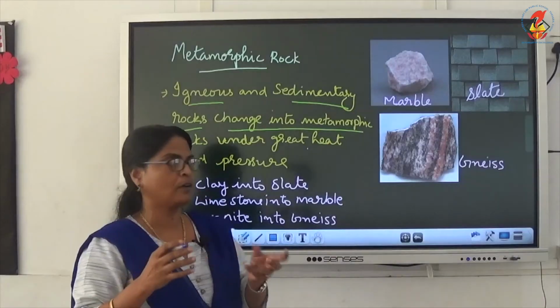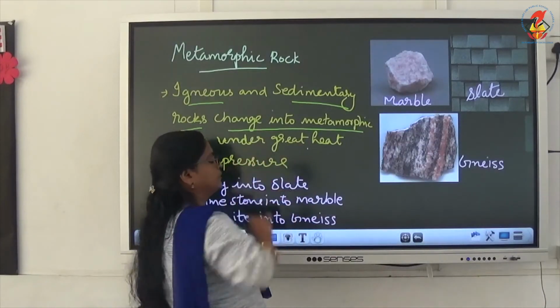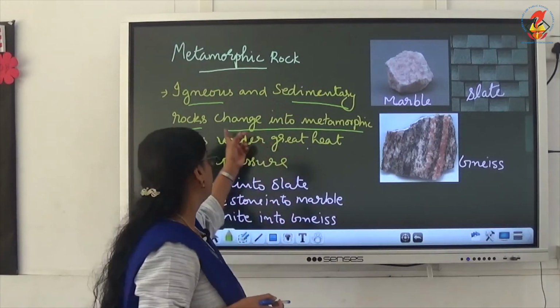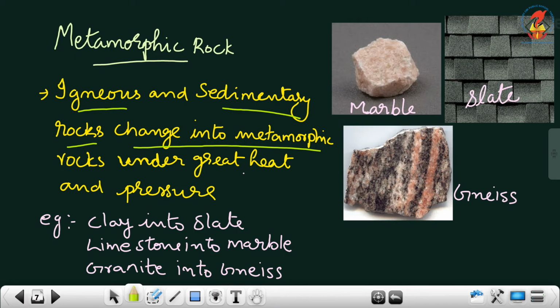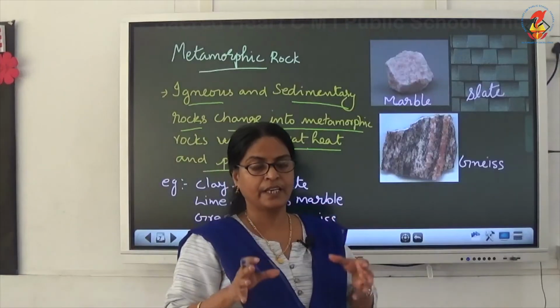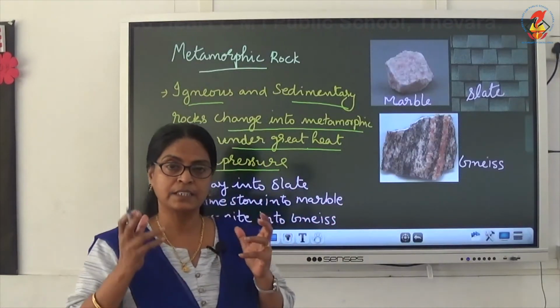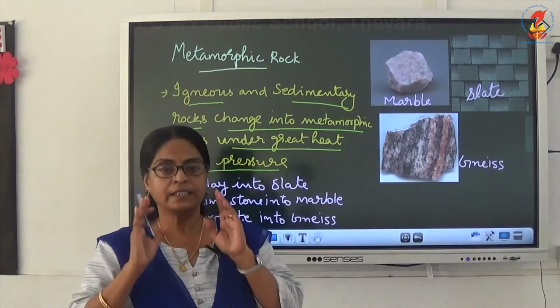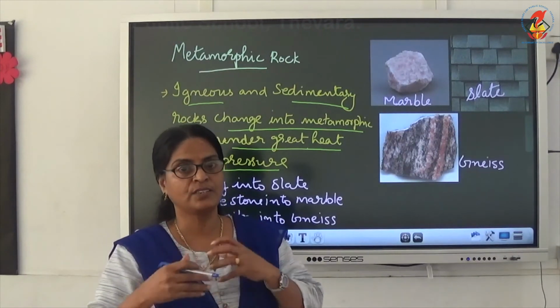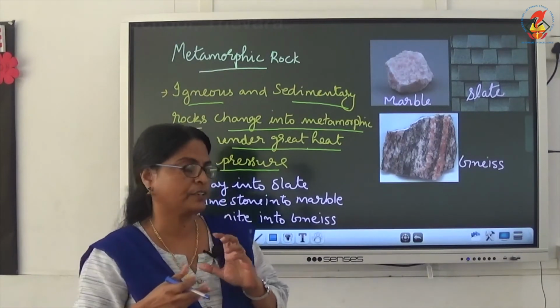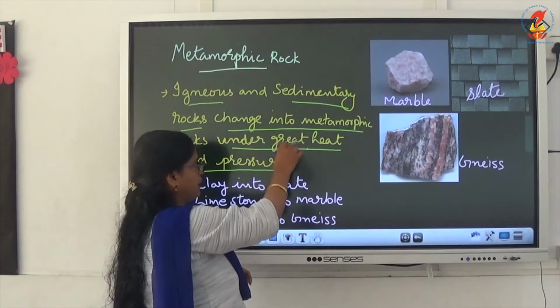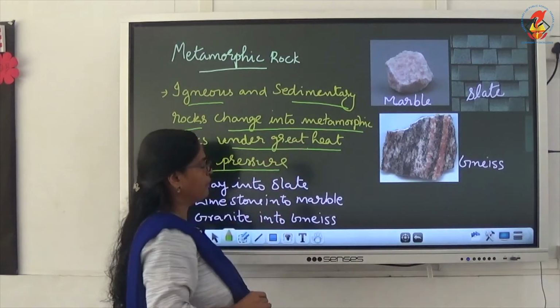When the igneous rocks and sedimentary rocks change their form under great heat and pressure, that type of rock is called metamorphic rock.